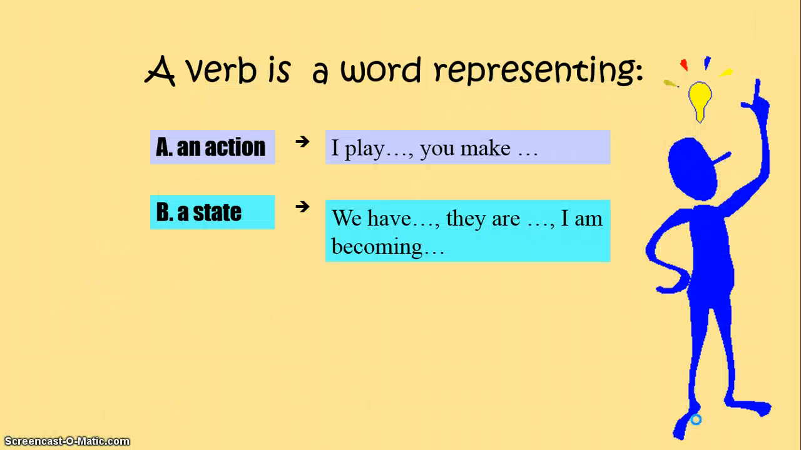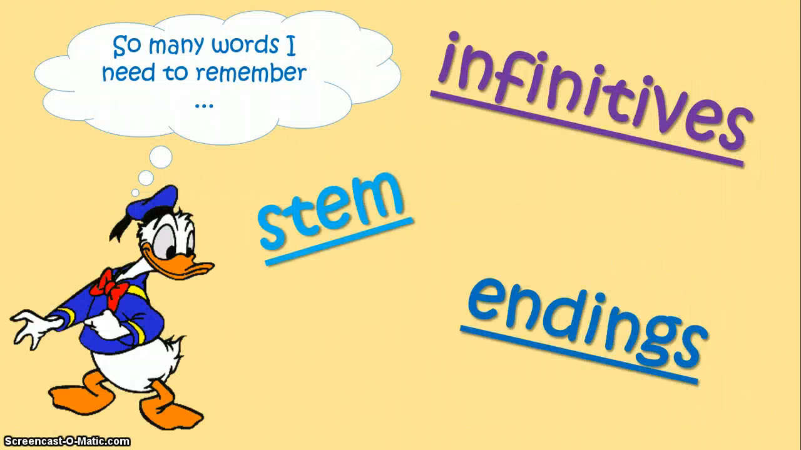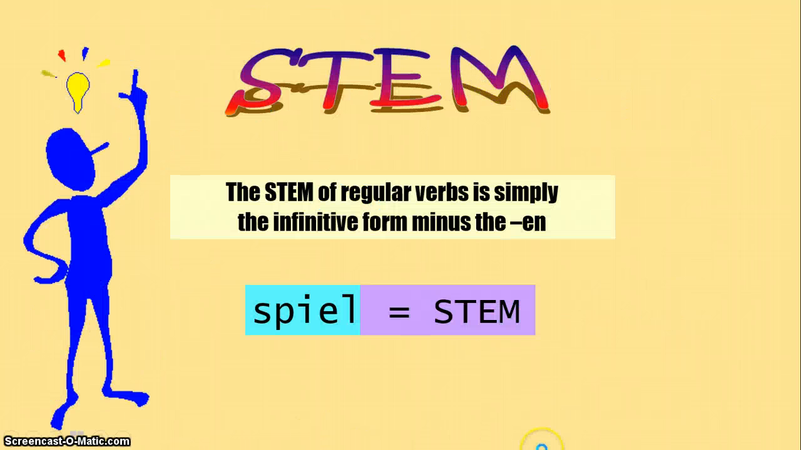So what actually is a verb? A verb is a word representing an action. So for example, I play, you make, you do, or a state. So we have, they are, I am becoming, and so on. So the words you need to remember are what is an infinitive, and you need to remember what a stem is and what endings you need to add. We're going to look at those last two things, a stem and endings, just in a minute.